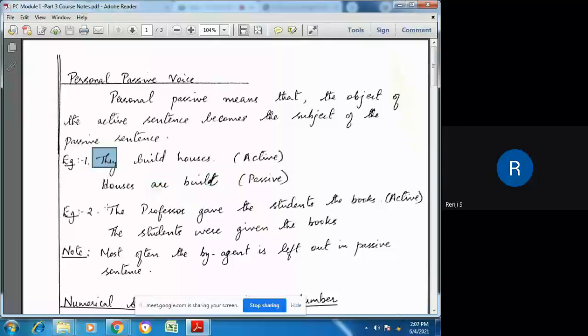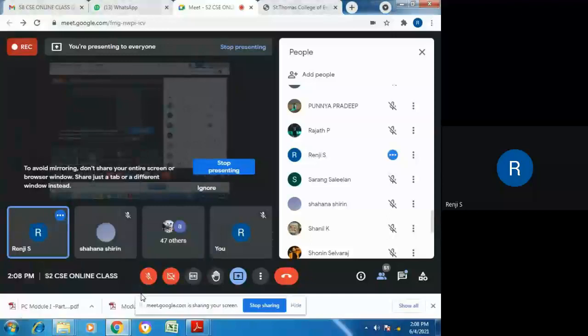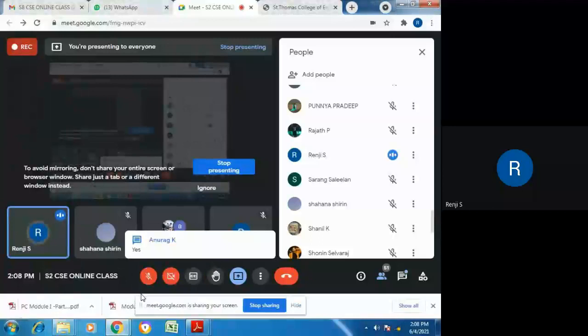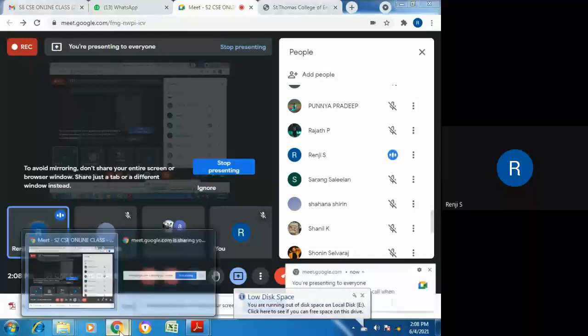Hello, is it clear to you? Did you understand what I said? Okay, just make the object the subject when you convert it into passive voice. If you're given an active voice sentence, identify the object, and when you convert that active voice into passive voice, make that object become the subject in passive voice.